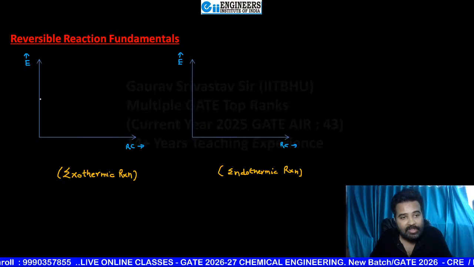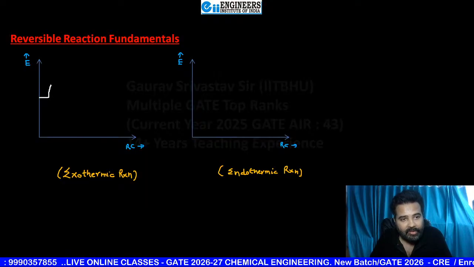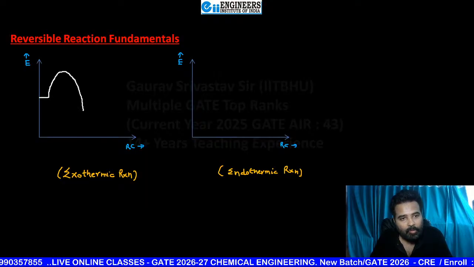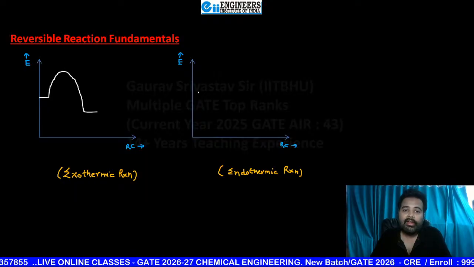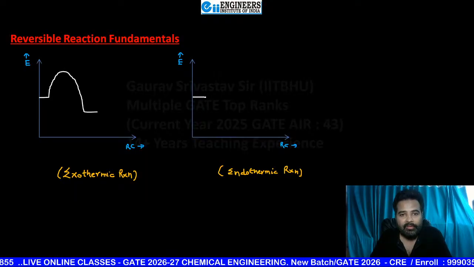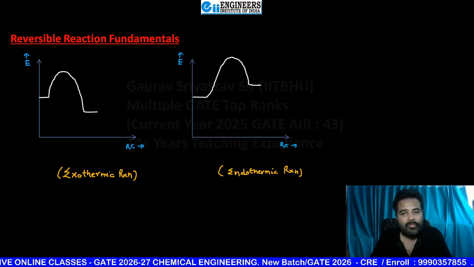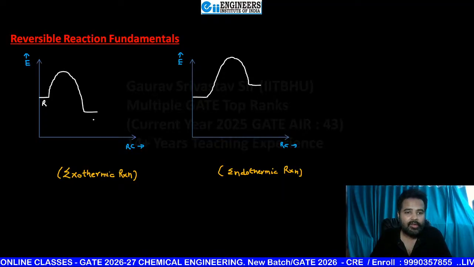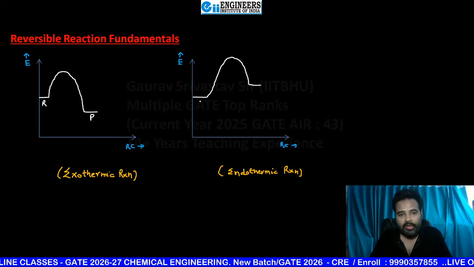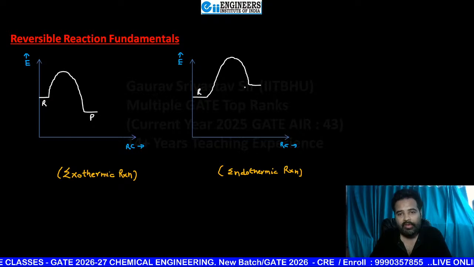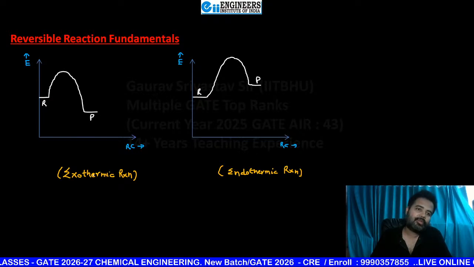If exothermic is there, and if this is the reactant, then it will move like this. And for endothermic, if this is the reactant, then it will move like this. So this is reactant, this is product. This is reactant, this is product.